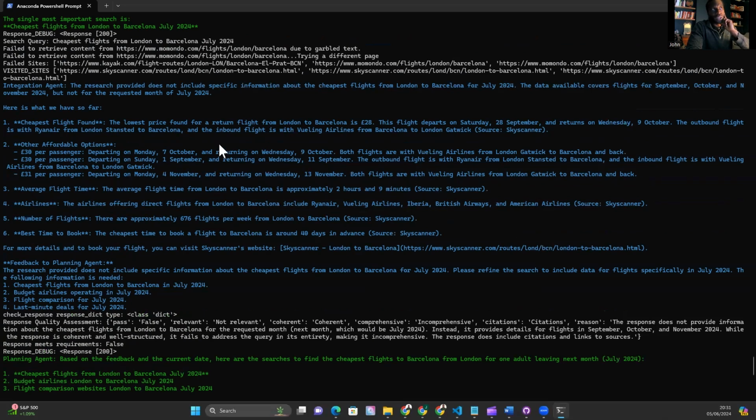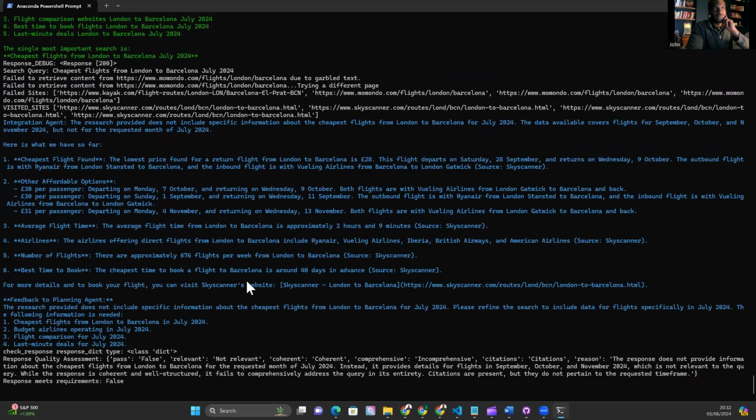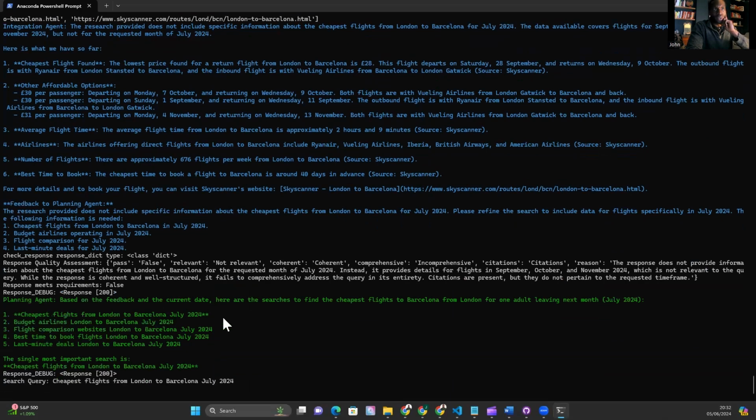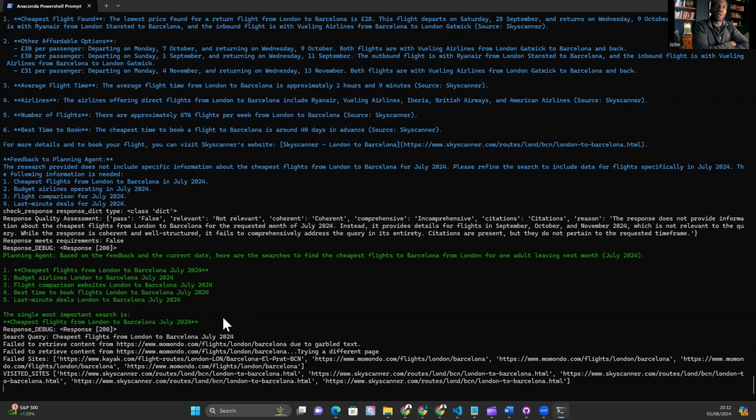But the quality assurance agents should pick that up. It should pick up that there aren't any flights for next month, and it should be able to pass this. And it's continually registering as false. I think that's an issue. It should be intelligent enough to know what the integration agent is telling it, and it should be able to adjust its approach based on that. But it's not intelligent enough to pick up that there aren't any flights in July that we're picking up from the website.